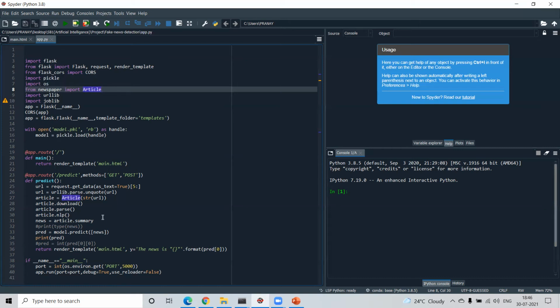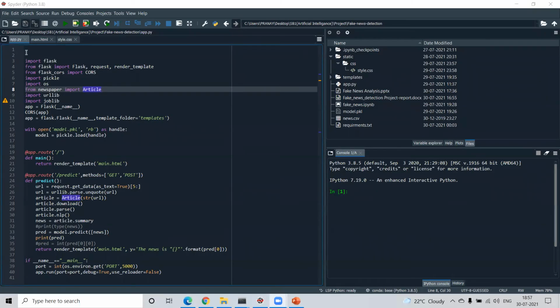This result is sent to the return function, which sends fake or real through render_template to our main page again, the predict page. From this we send it to the website, and now my friend Jayant will show the website and the working of the application.